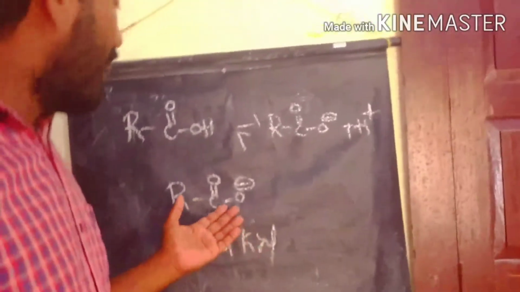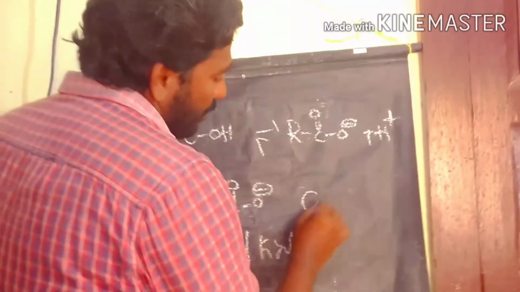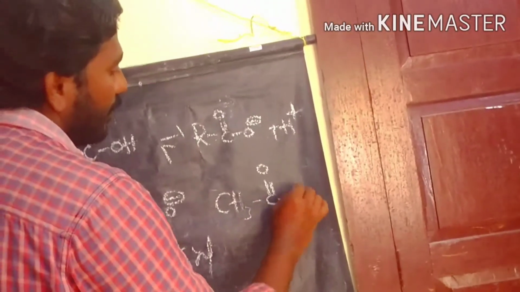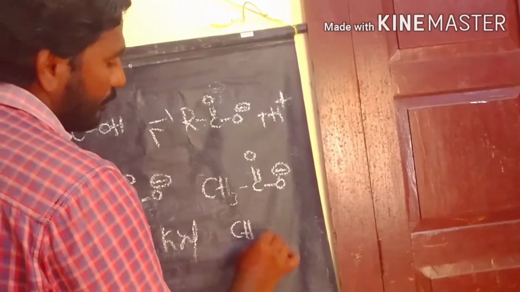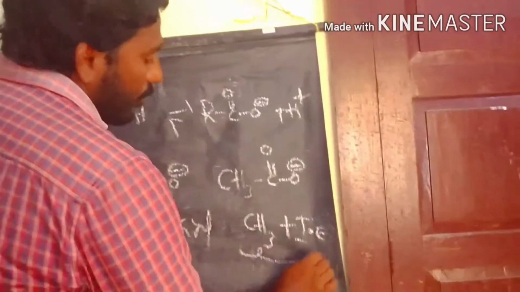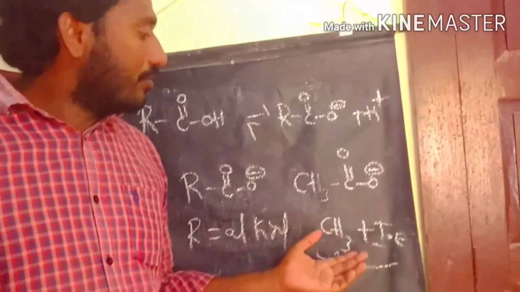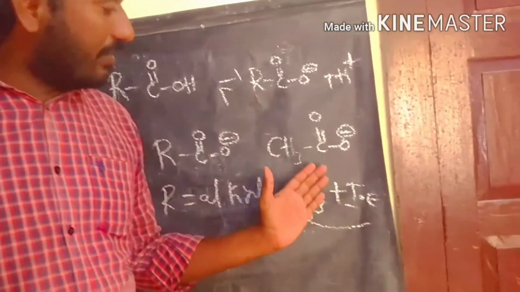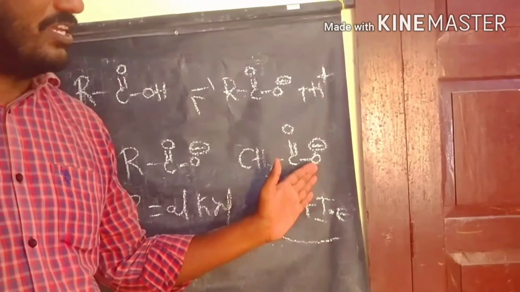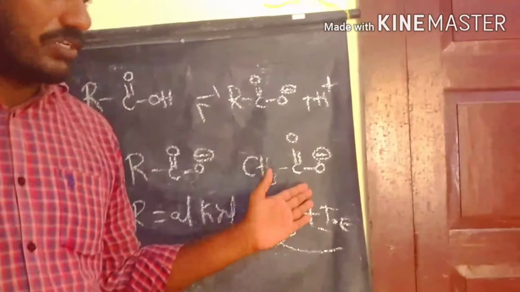How does it happen? If you take a simple example, acetic acid, the methyl group acts as a plus I group, that means a positive inductive effect group. It increases the charge on the oxide ion, so the oxide ion is less stable, and the total compound is less stable.